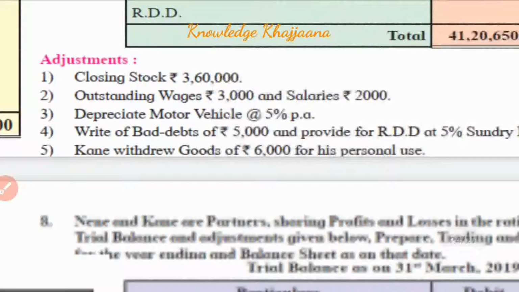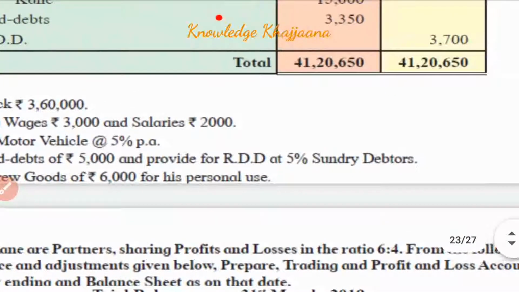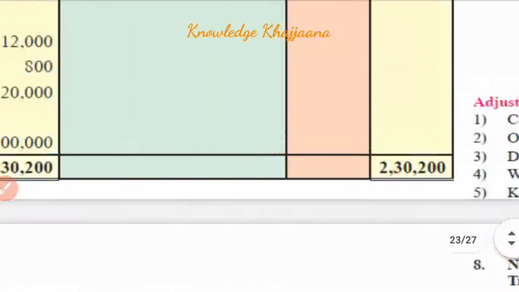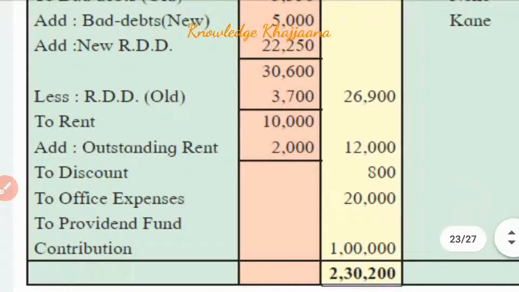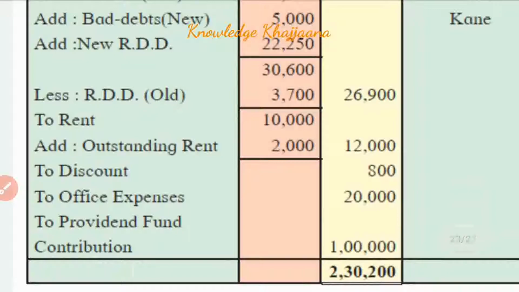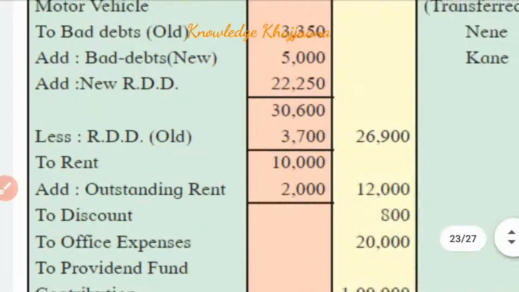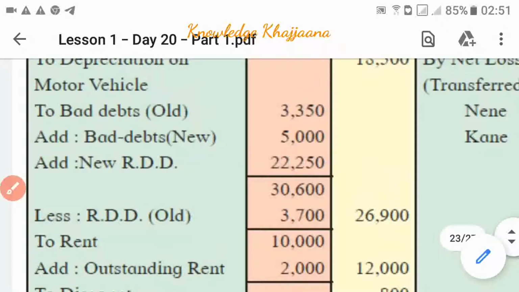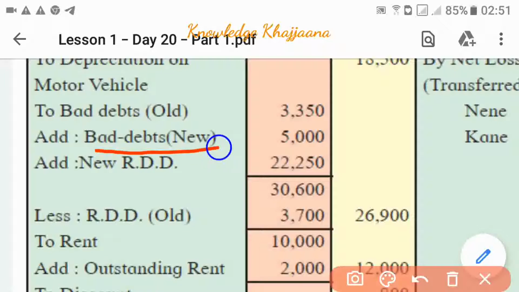Write off bad debts rupees 5,000 and provide for RDD at 5% on sundry debtors. Okay, so bad debts we have to write off, first in the profit and loss account debit side. Old bad debts we had, right? How much was the old bad debts? Rupees 3,350. And now what should be done? New bad debts should be added to the old bad debts in the profit and loss account debit side in the inner column. So rupees 5,000 should be added to the old bad debts.